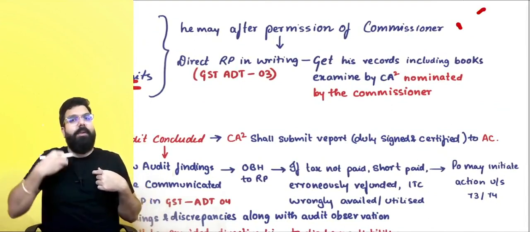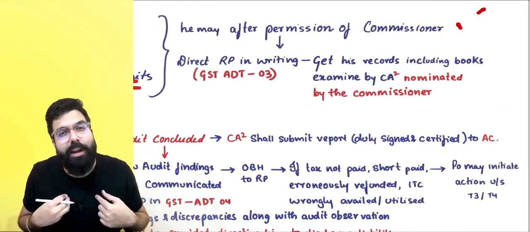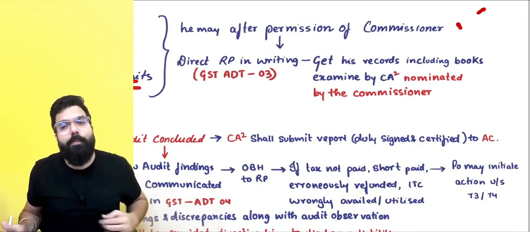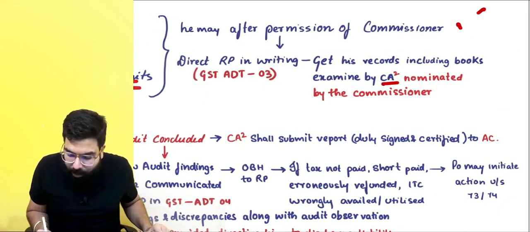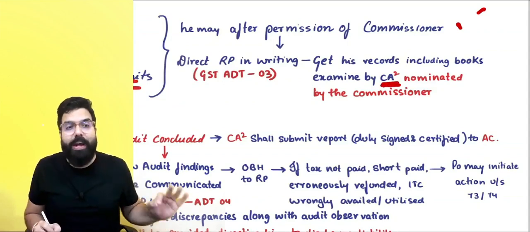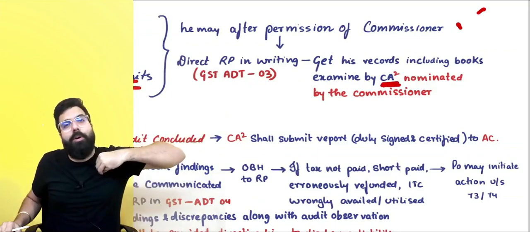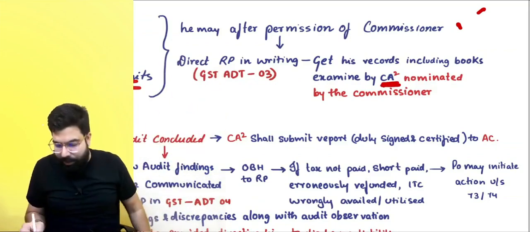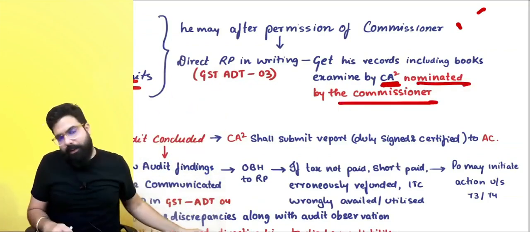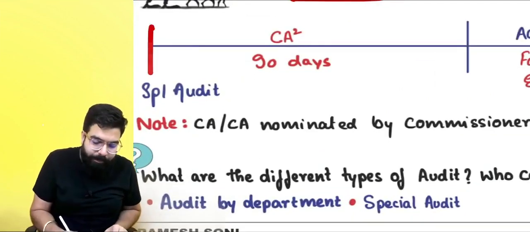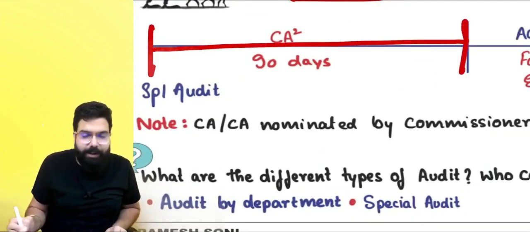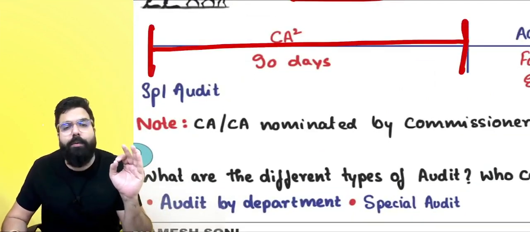The assistant commissioner will issue me an ADT 03 and tell me, Ramesh, get your books of accounts audited by a chartered accountant or a cost accountant. This chartered accountant will do the audit of my books of account. This chartered accountant is nominated by the commissioner. Okay, sir. How will the audit happen? Special audit will be done by the chartered accountant or cost accountant within 90 days.